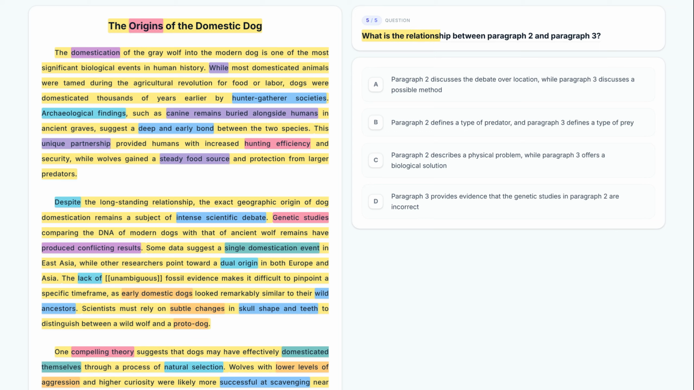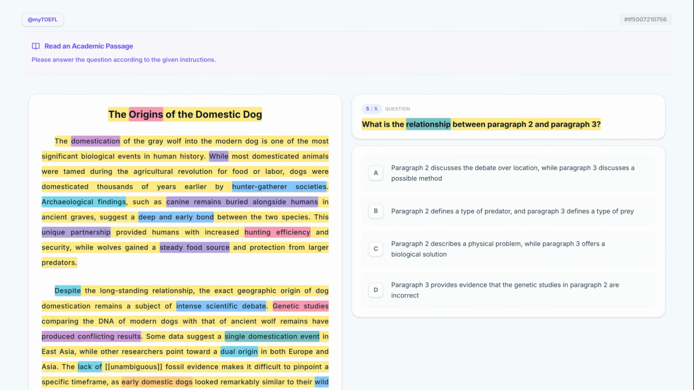What is the relationship between paragraph 2 and paragraph 3? This question focuses on the relationship between two paragraphs. We must identify the primary function of paragraph 2 and paragraph 3. Paragraph 2 focuses on geographic origin and paragraph 3 on natural selection as a process. Now, keeping this in mind, let's evaluate our options.